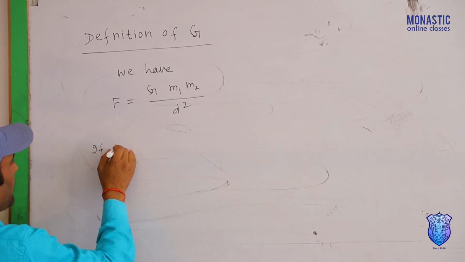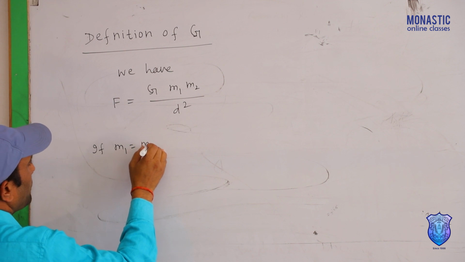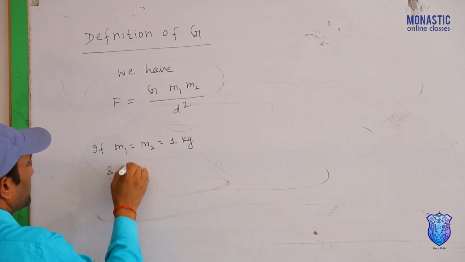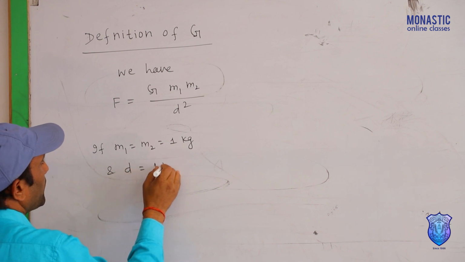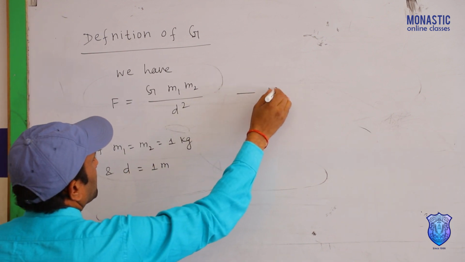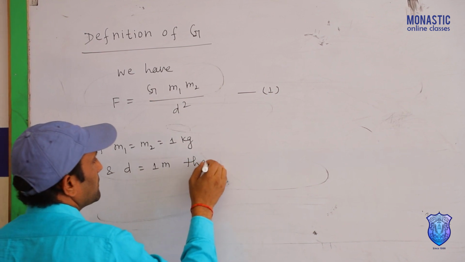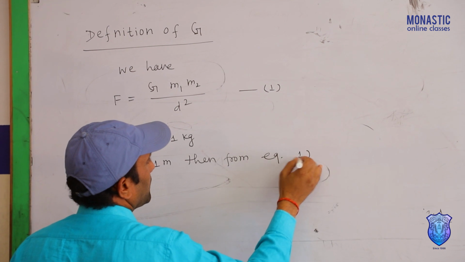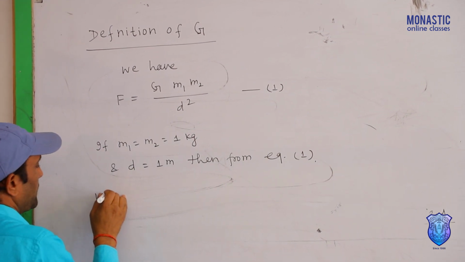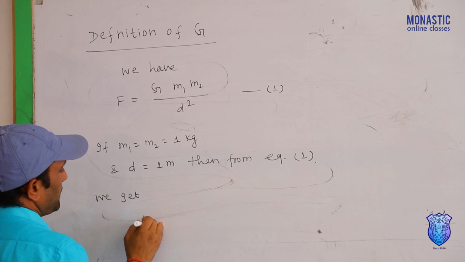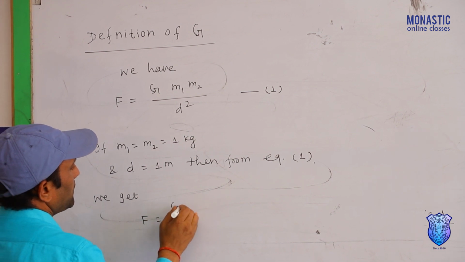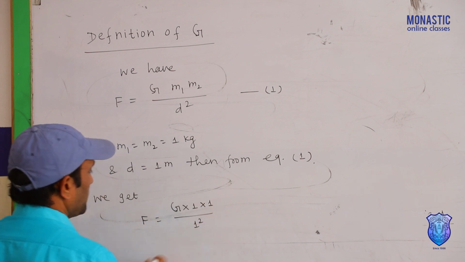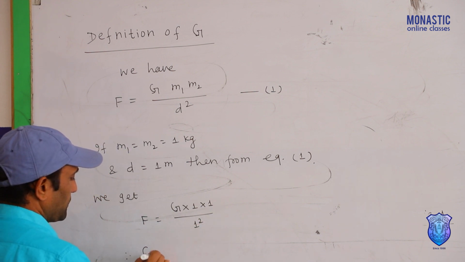If m1 equal to m2 equal to 1 kg and the distance between them d equal to 1 meter, then from the first equation we get F equal to G into 1 into 1 by 1 square. Therefore G equal to F.